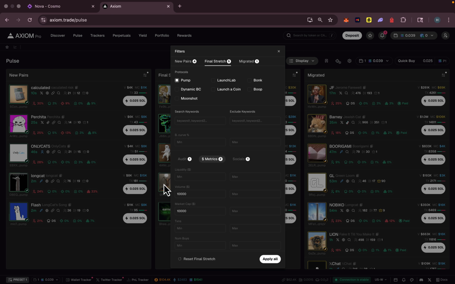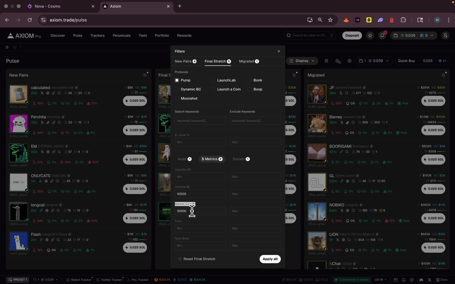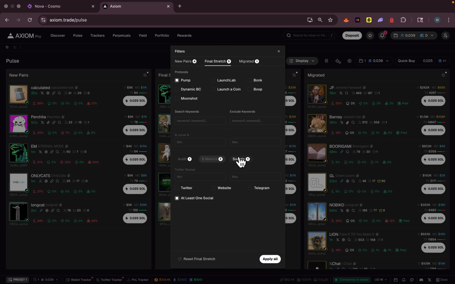For the metrics, I want to see the tokens above $10,000 market cap, and definitely they should have $10,000 volume. Why do we set volume as a criteria? Because a lot of tokens, you can see they reach a high market cap, but since those are bots, those are fake, you can see a very low volume. In this way, you can avoid those kinds of rug pulls. For the socials, again, I want at least one social.